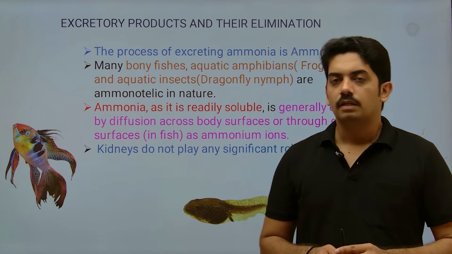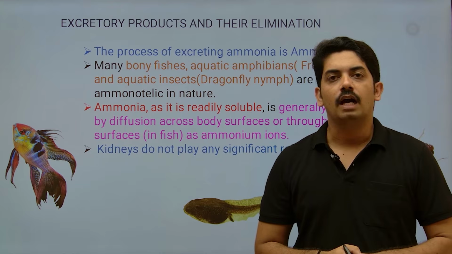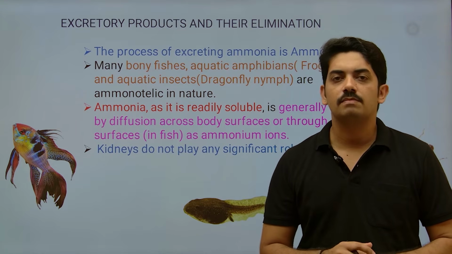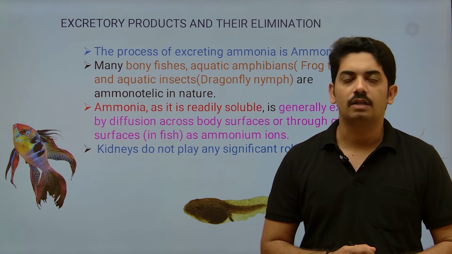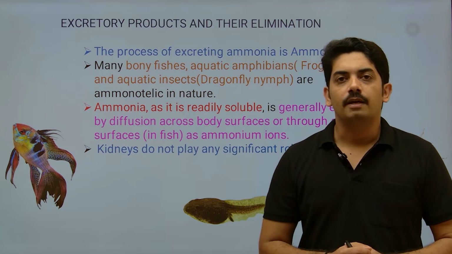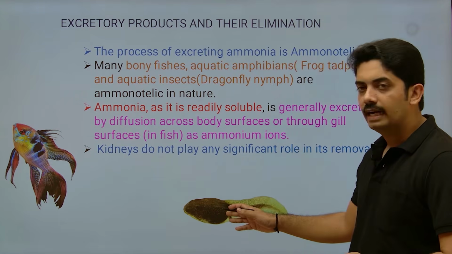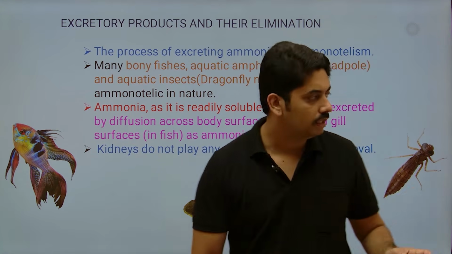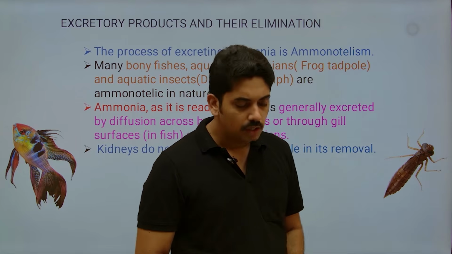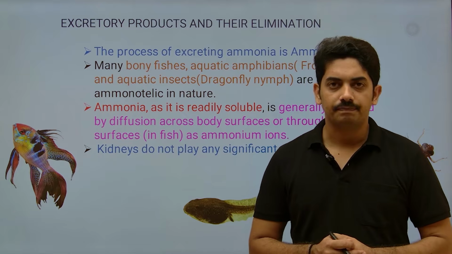The process of excreting ammonia in organisms, those organisms are called ammonotelic organisms. The common examples, as you can see here, are bony fishes, then tadpoles of frog. Here one more picture is there. This is the nymph of dragonfly. These are the organisms that excrete ammonia.